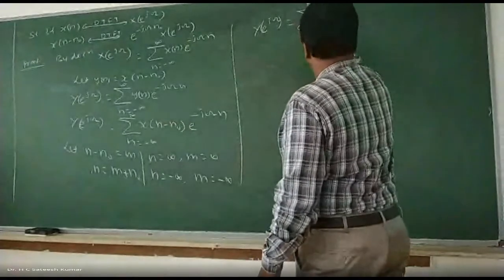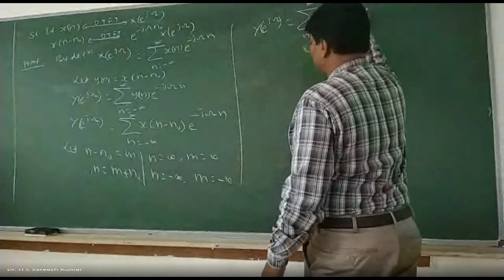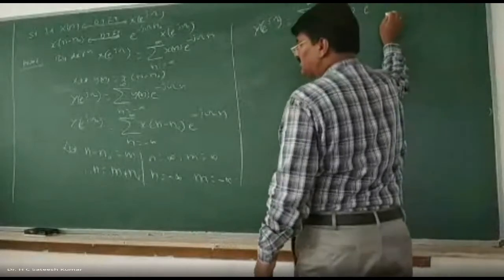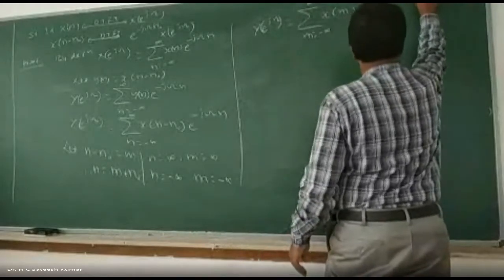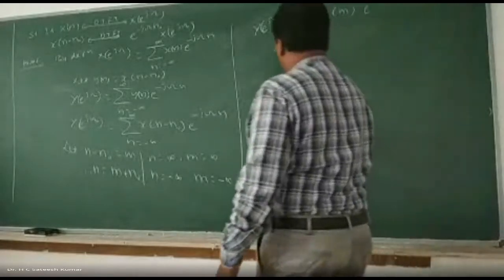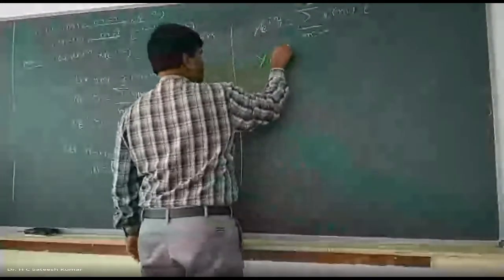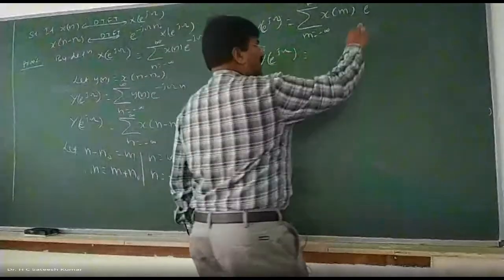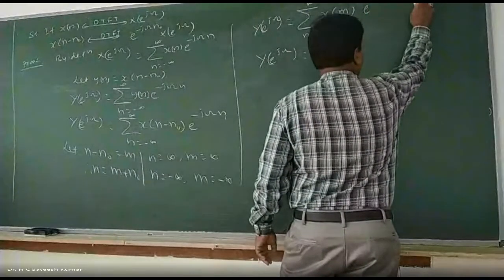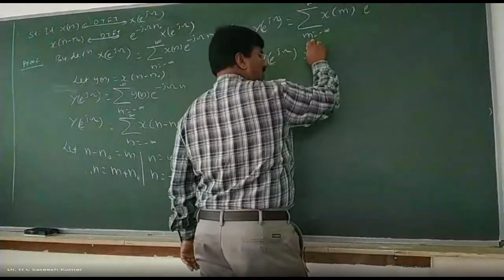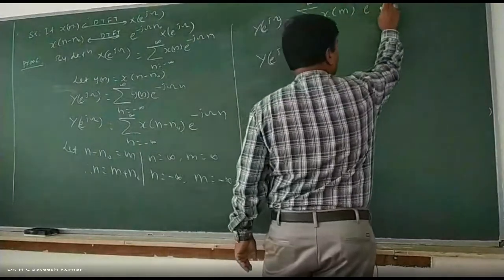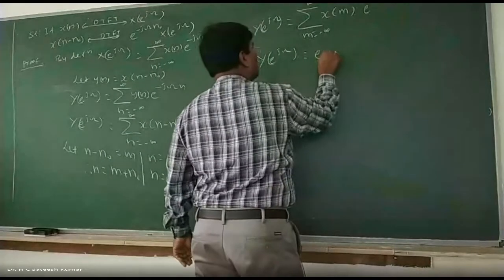X of n minus n naught is x of m, and e to the power of minus j omega into n is e to the power of minus j omega into m plus n naught. Now, take out e to the power of minus j omega n naught, because the summation varies over m from minus infinity to plus infinity, so e to the power of minus j omega n naught is constant. I'll take it outside.